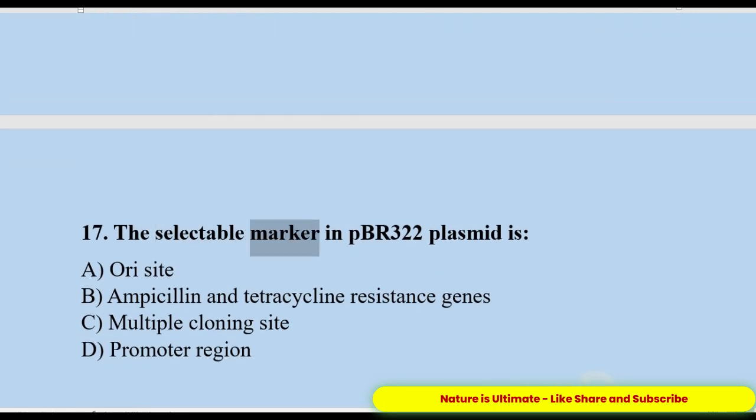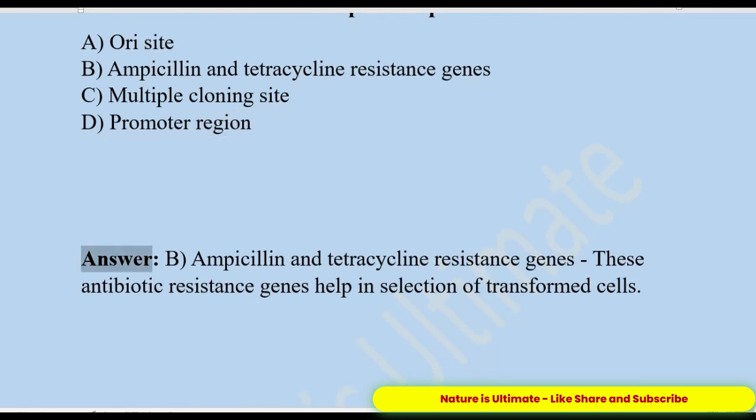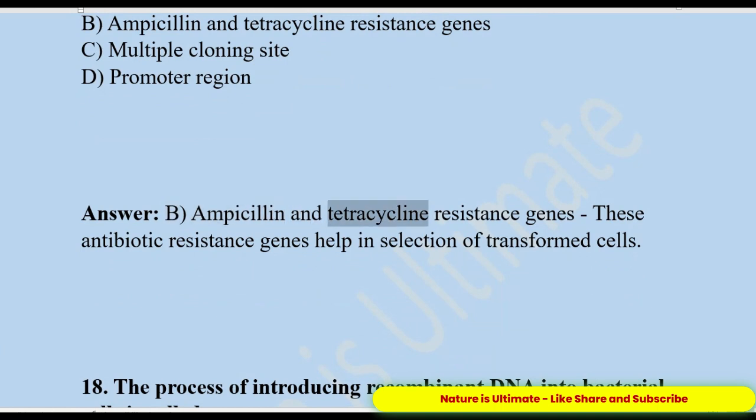17. The selectable marker in pBR322 plasmid is A. Ori site. B. Ampicillin and tetracycline resistance genes. C. Multiple cloning site. D. Promoter region. Answer: B. Ampicillin and tetracycline resistance genes. These antibiotic resistance genes help in selection of transformed cells.